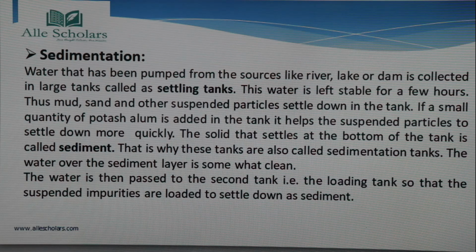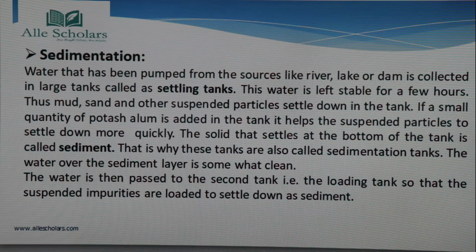Okay, so if you leave it undisturbed, these particles are going to settle down at any time. But if we want a quick settlement, और हमें जल्दी से चाहिए कि impurities settle हो जाए, then we need to add a small quantity of potassium alum in the tank. This leads to a quick settlement.